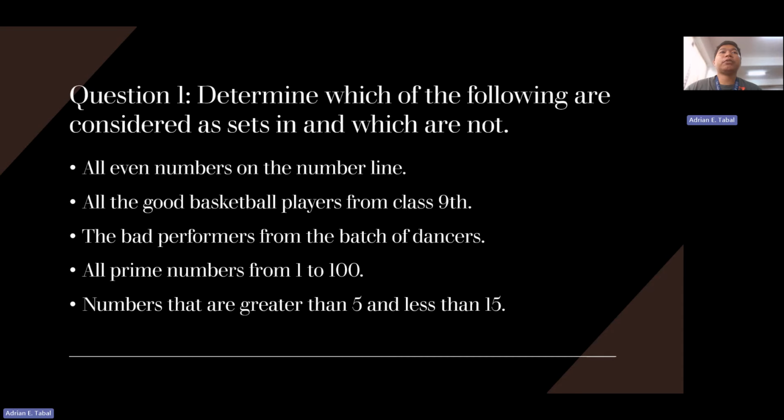So question number one: determine first which of the following are considered as sets and which are not. There are five statements: all even numbers on the number line, all the good basketball players from class 9, the bad performers from a batch of dancers, all prime numbers from 1 to 100, numbers that are greater than 5 and less than 15. Again, which of the following statements can be considered as sets?